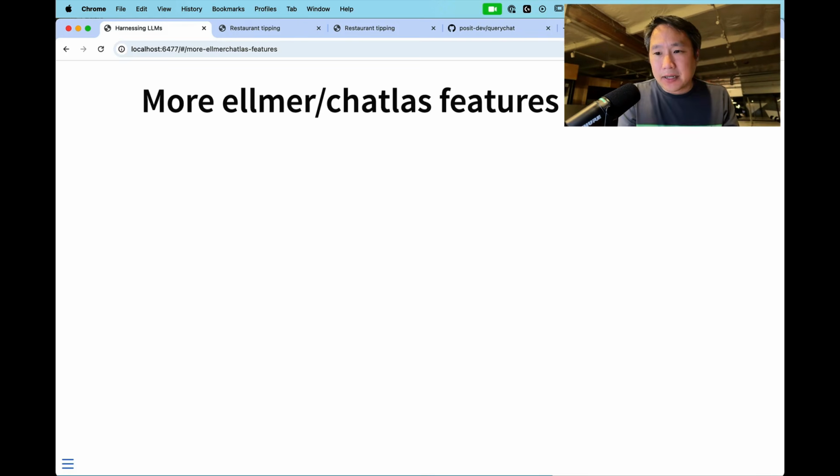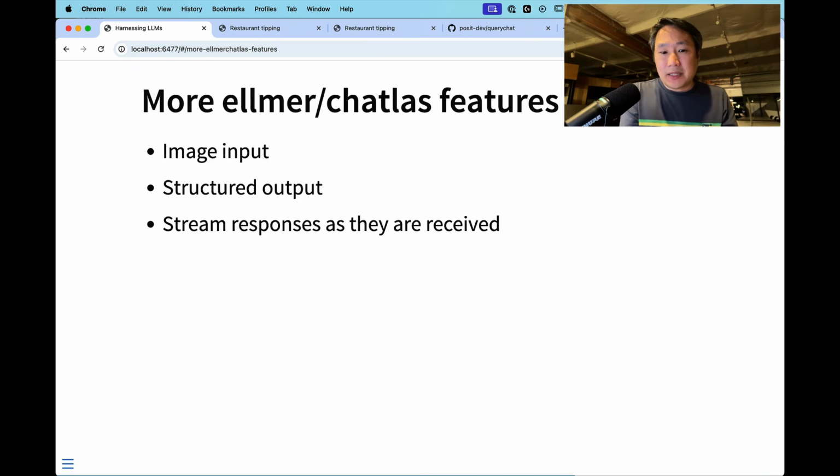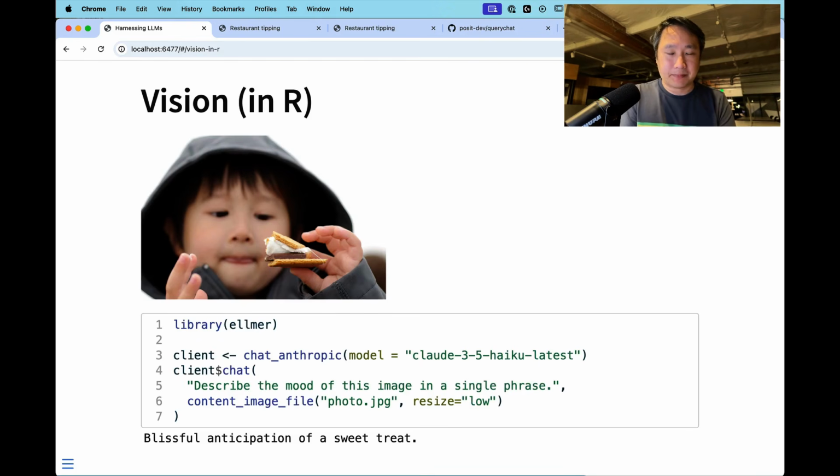A couple other ellmer and chatlas features that I want to show you. You have the ability to do image as input and the ability to do structured output. I'll come back to that in a moment. You have the ability to not just take a response as one big string all at once, but to take the response as streams of little chunks of strings. And if you know what async is, just know that both ellmer and chatlas work in synchronous or async modes.